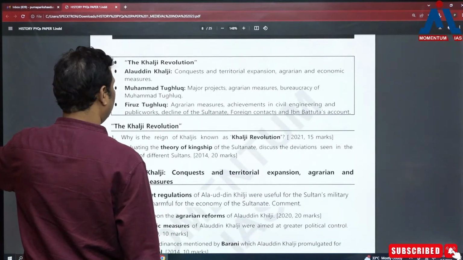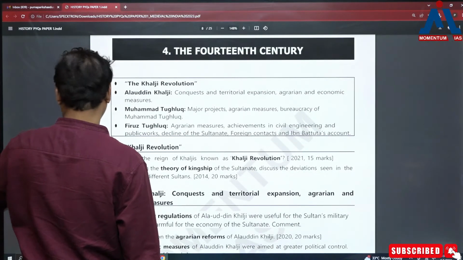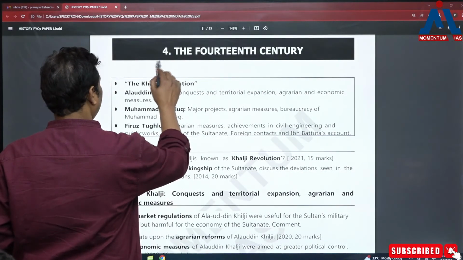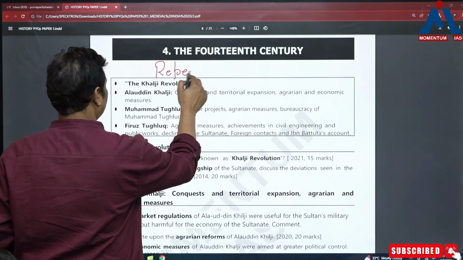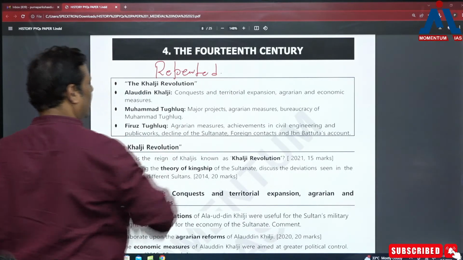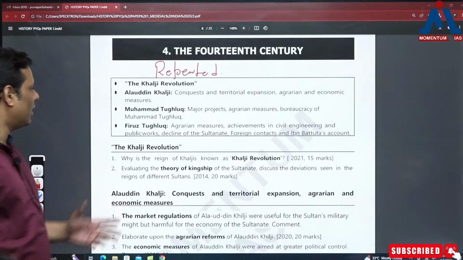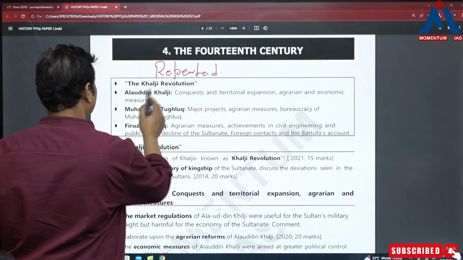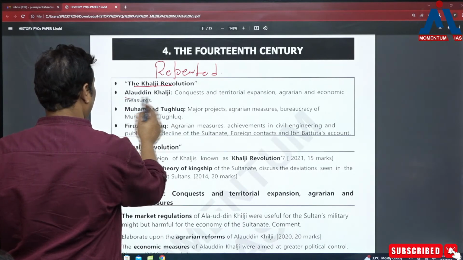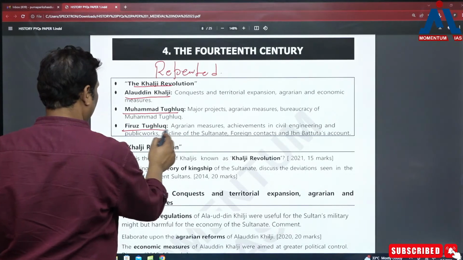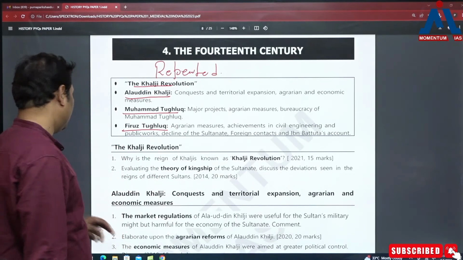Then it comes to 14th century. Again, very important topic, but again I should say the same repeated topics. What are the repeated topics? What are there in the syllabus? ठीक है, that's Khalji Revolution, Alauddin Khilji, Muhammad Tughlaq, Firuz Shah Tughlaq. ये चार हैं जो topics दिए हुए हैं.